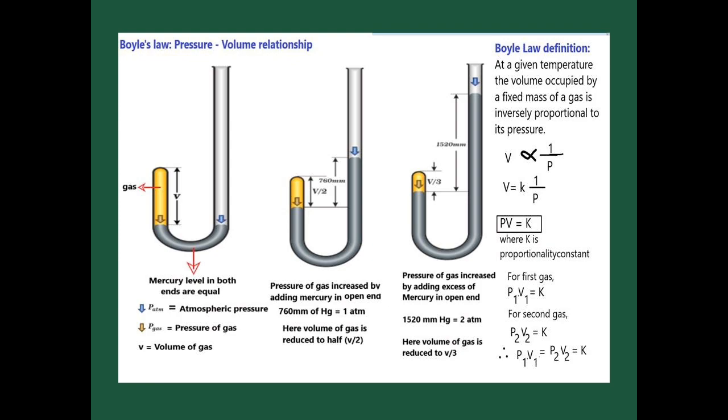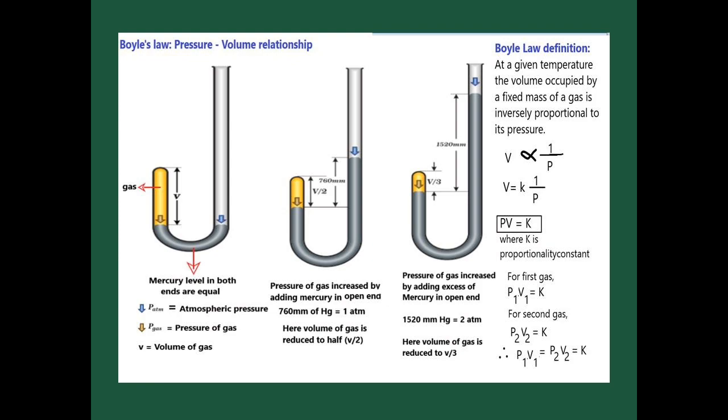In the second diagram, we are going to increase the pressure of the gas by adding some mercury at the open end. Now the mercury pressure is 760 mm of mercury, that is 1 atmosphere pressure. When you add the mercury, see the yellow color, which is the volume of gas: it is reduced to half of the initial value. From the first diagram to the second diagram, the volume is reduced to half by adding the mercury.